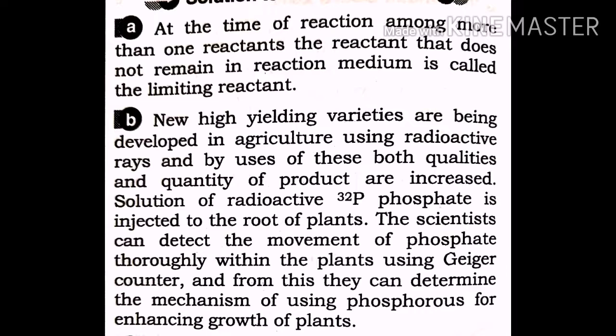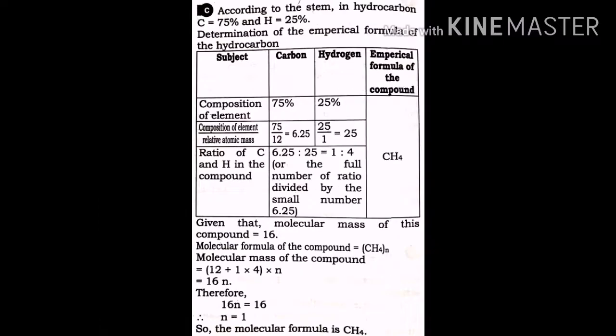Now we discuss the answer of question number 3. The question is the formula: what is the formula of the stem which is given? Carbon 75%, hydrogen 25%. Then we have to divide the percentage by their atomic mass. 75 by 12 is 6.25. 25 by 1 equals 25. The ratio of carbon and hydrogen is 6.25 to 25, equal to 1 to 4.